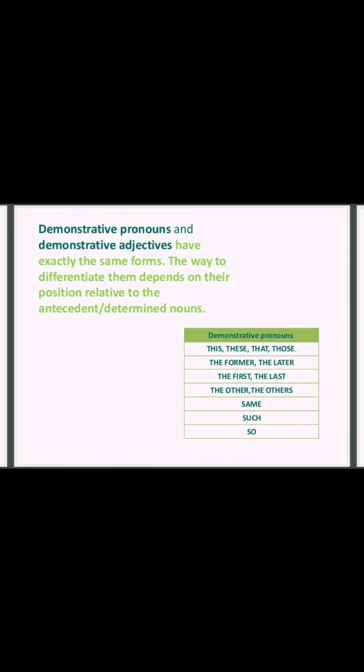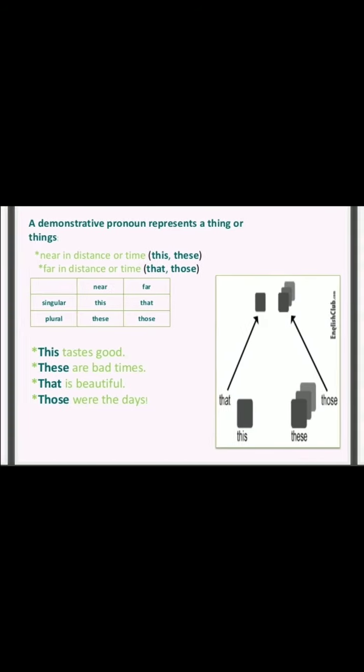The next is demonstrative pronoun. Demonstrative pronouns and demonstrative adjectives have the same forms. So what are the demonstrative pronouns? This, that, these, those.